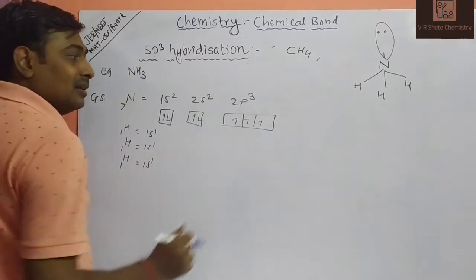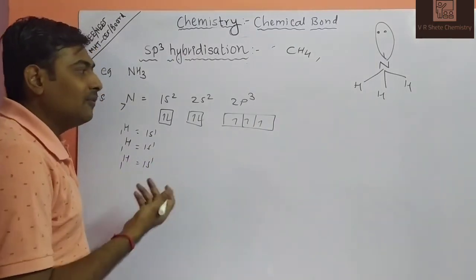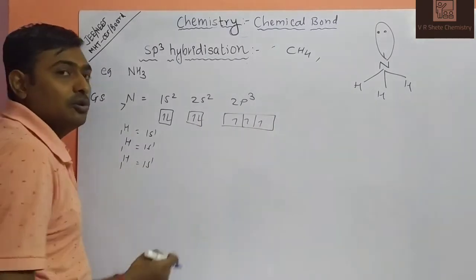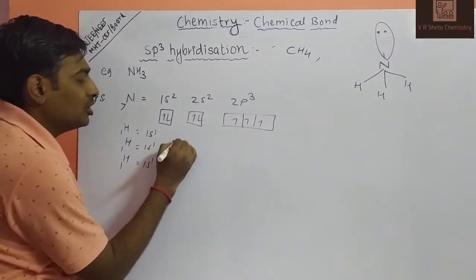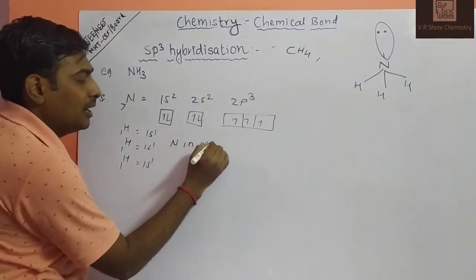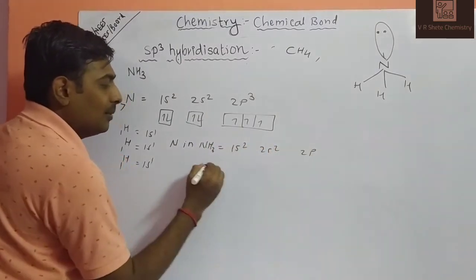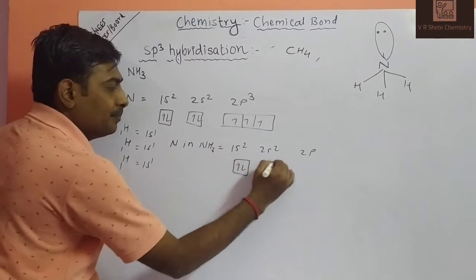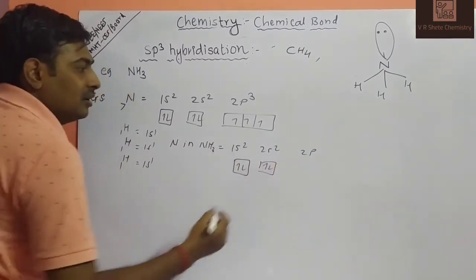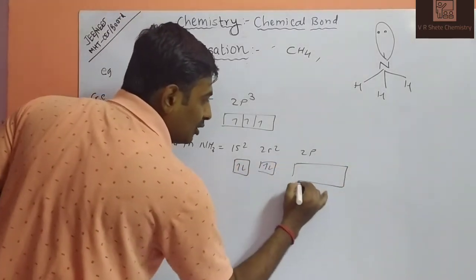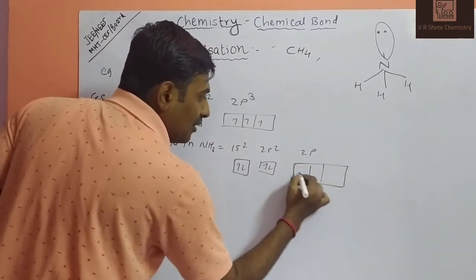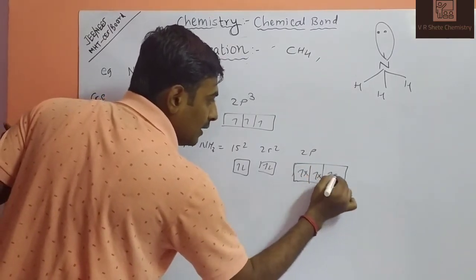So how many unpaired electrons? 3 unpaired, so there is no need for excitation of electrons. So what will be the electronic configuration of nitrogen in ammonia? 1s2, 2s2, and the 2p orbital. These are already filled, so the p orbitals containing 3 electrons form bonds with the 3 hydrogen atoms.